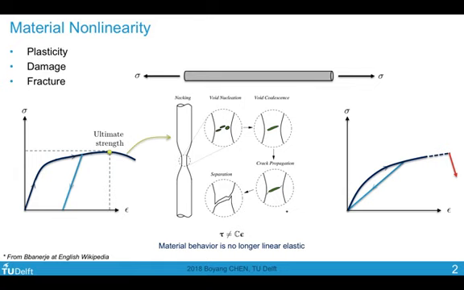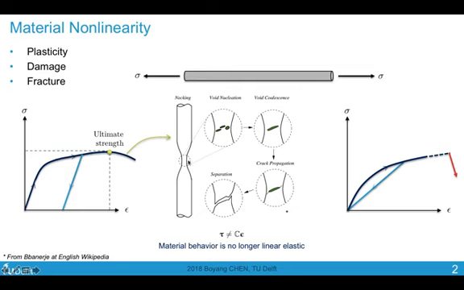Today, we're going to talk about damage and fracture. Previously, in the last lecture, we talked about plasticity, which is the rising part of this curve. Eventually, the material would reach the ultimate strength, and after that, it will start softening. And this corresponds to, in this case, a necking of a metal bar.